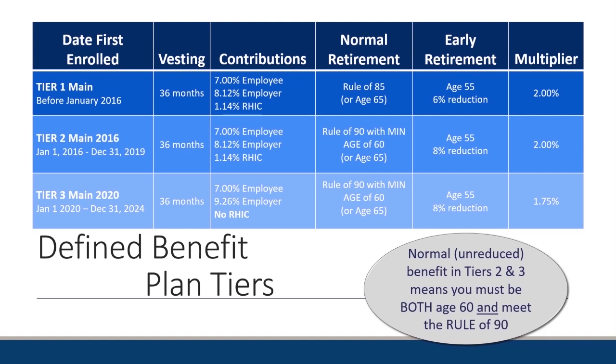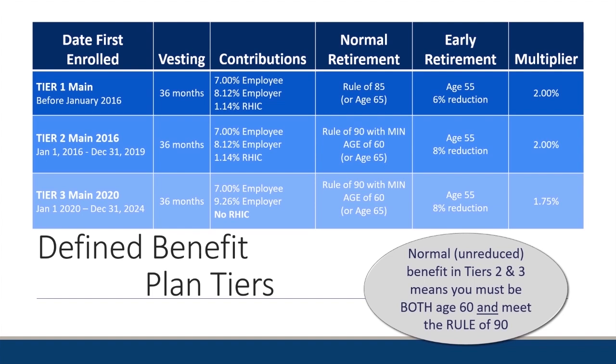With that 7% employee on each of these, it may be that you put in the whole 7% of your salary as an employee as far as a payroll deduction. Or sometimes the employer will opt to pay a percentage of that employee contribution to help you with that 7% goal. As far as normal retirement, I'm sure you've all heard I have to meet the rule in order to retire. What does that mean?